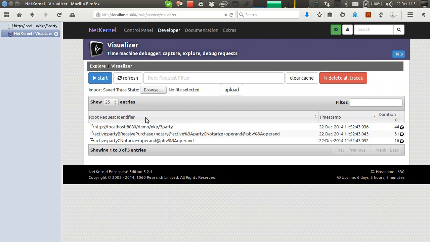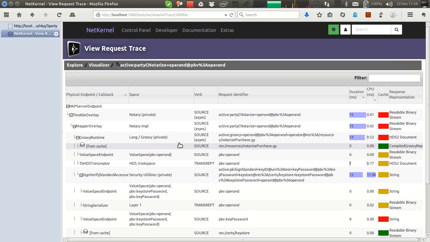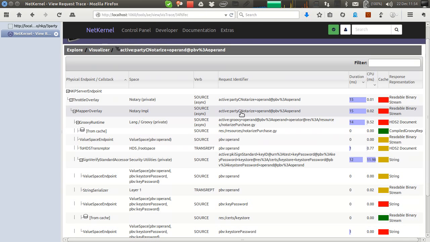And finally, if we look at this from the point of view of C, then we see that C receives a Party C notarize request. This is coming from B, but routed via A through the contextual address space, and we see that all it really does is make a PKI signature request to sign that transaction record. And we see that it took around about 12 milliseconds to run just the signature. So the total time here was dominated by the actual signature generation, which took 12 milliseconds of the total cycle. It was a 15 millisecond request, so 3 milliseconds inside the endpoint dealing with B's request.